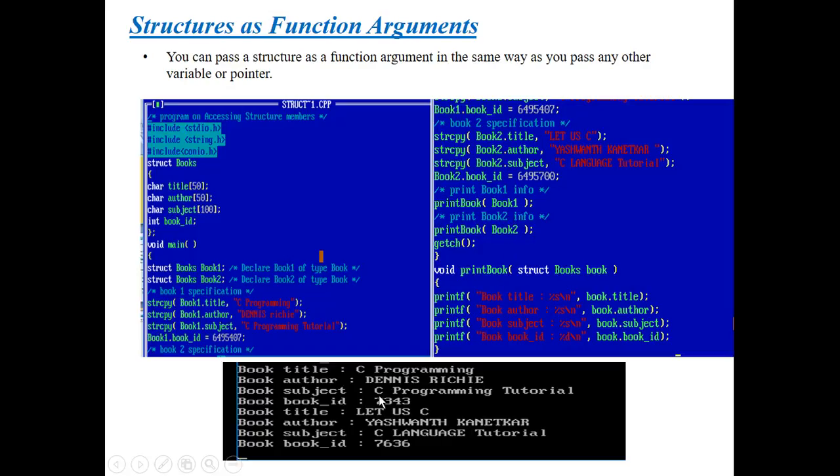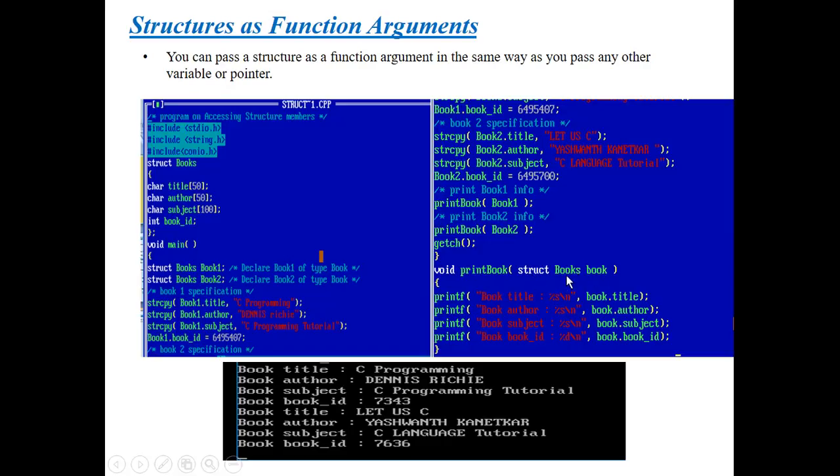That's why here too I got the same output as in the last program. But the point to be noted here is that I am passing a structure as an argument to a function. Understand this carefully. Here print book is the function and this is called an argument or a parameter.